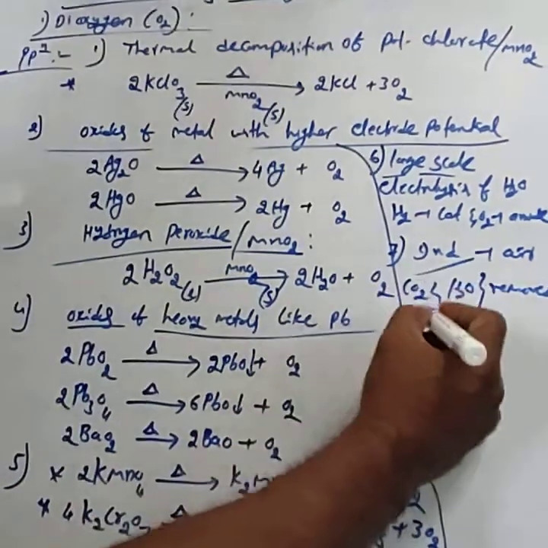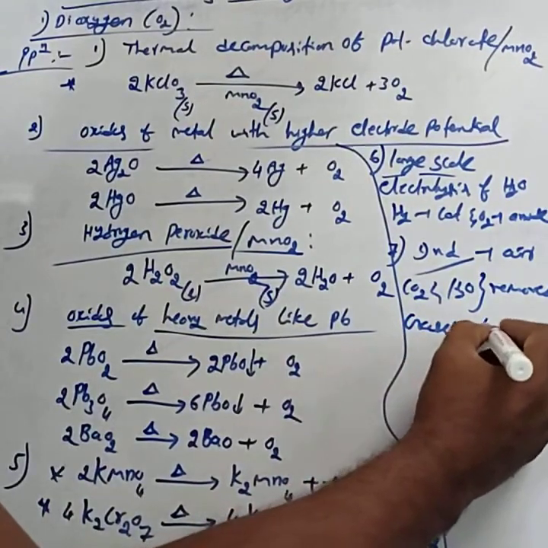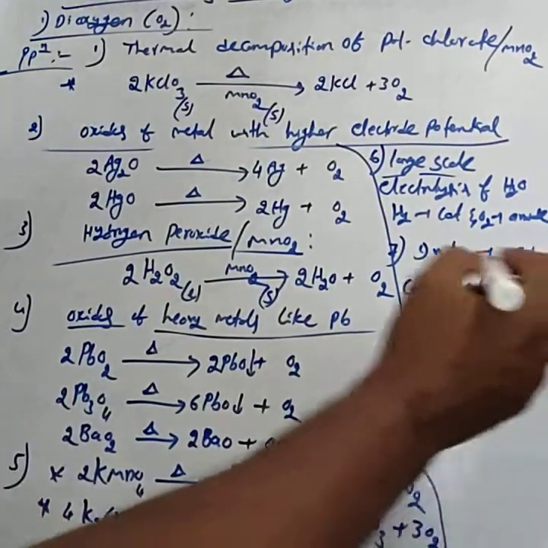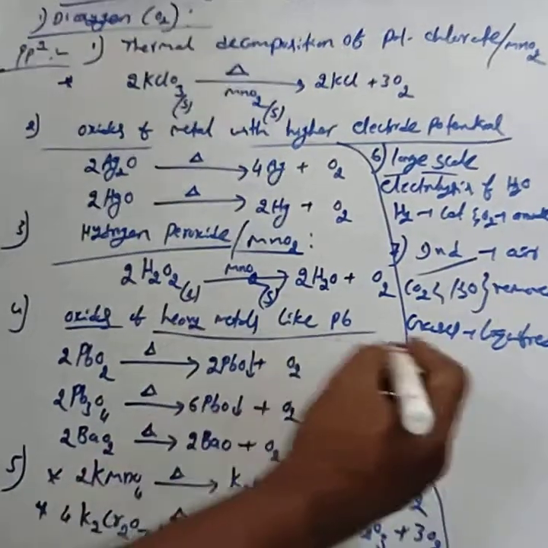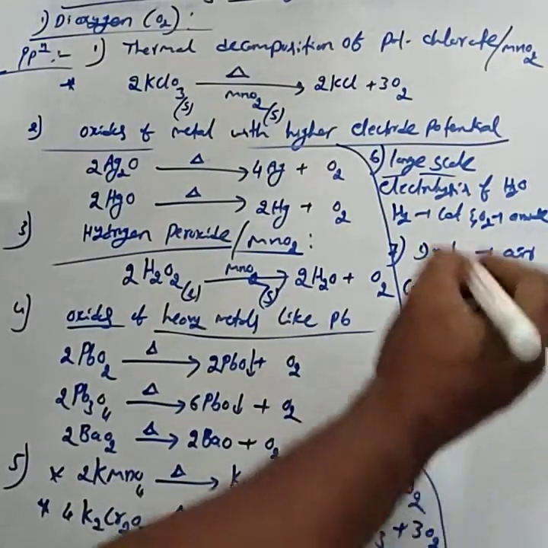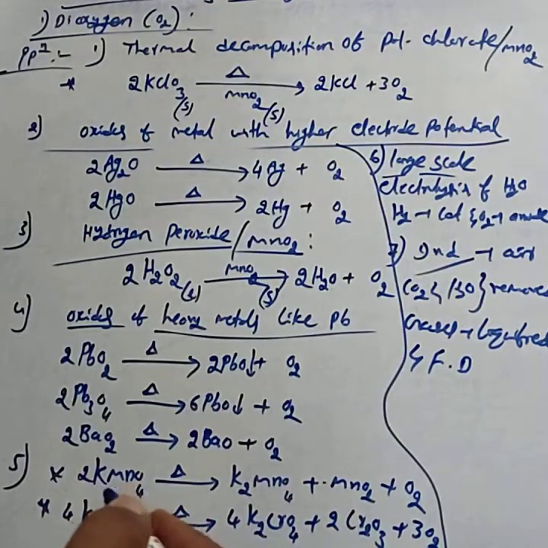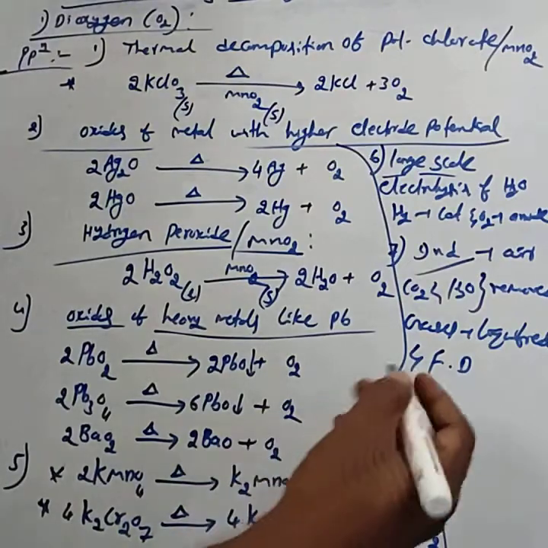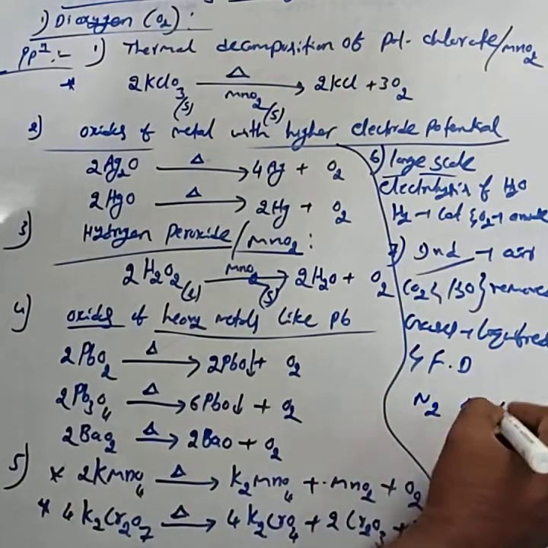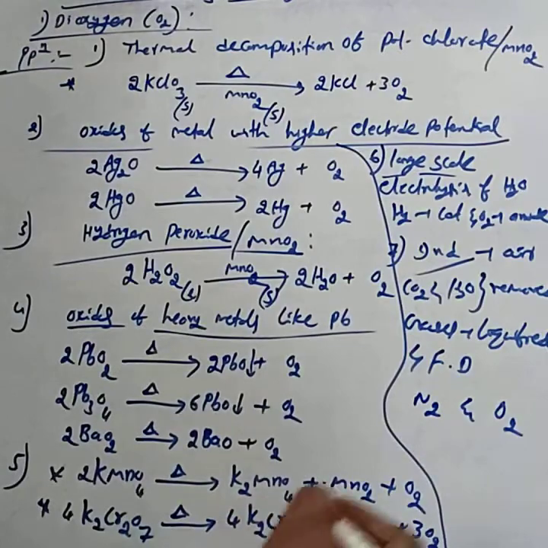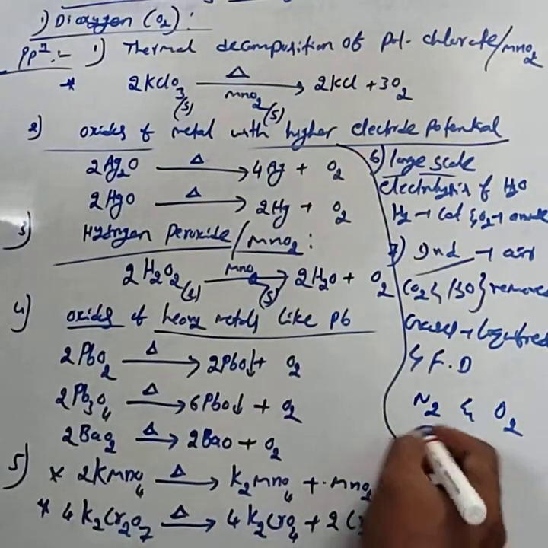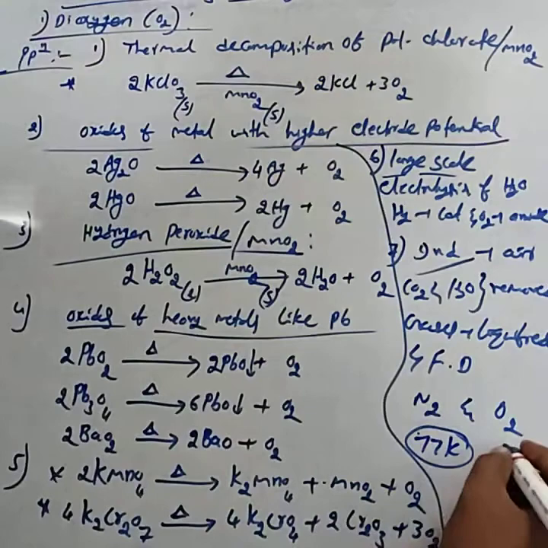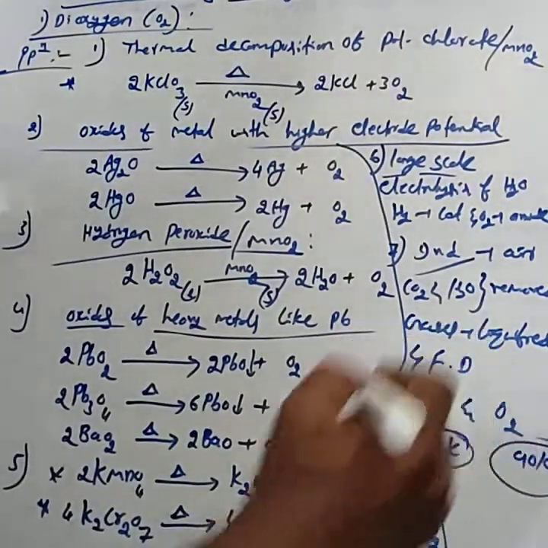Then the remaining gases are liquefied and subjected to fractional distillation. We get dinitrogen and dioxygen. Dinitrogen is obtained at nearly 77 Kelvin and dioxygen at 90 Kelvin.